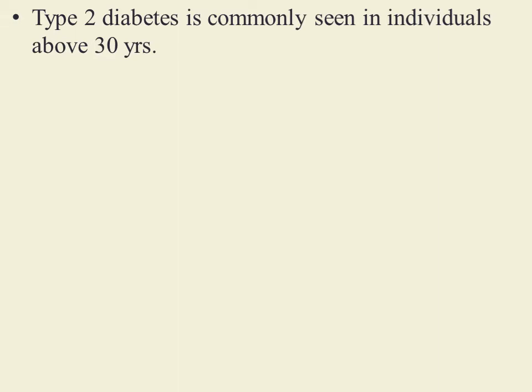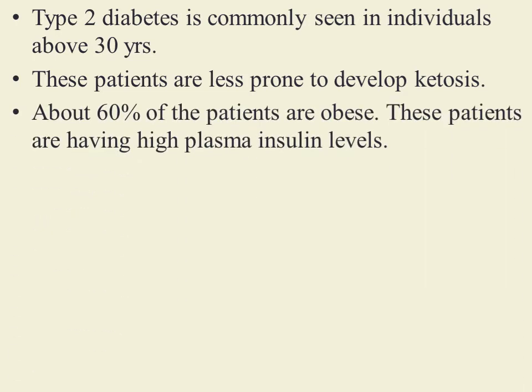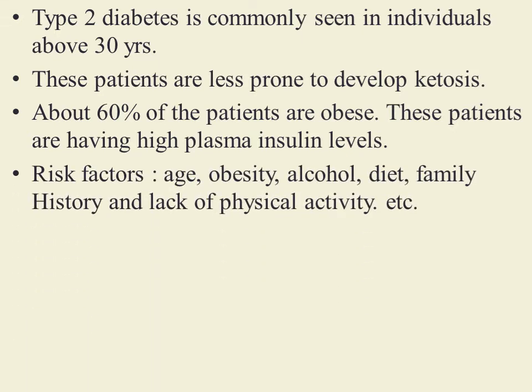Type 2 diabetes mellitus is commonly seen in individuals above 30 years of age. In this disease, patients are less prone to develop ketosis, and about 60% of the patients of type 2 diabetes mellitus are obese. These patients have high plasma insulin levels. Some of the risk factors associated with type 2 diabetes mellitus are age, obesity, alcohol, diet, family history and lack of physical activity.